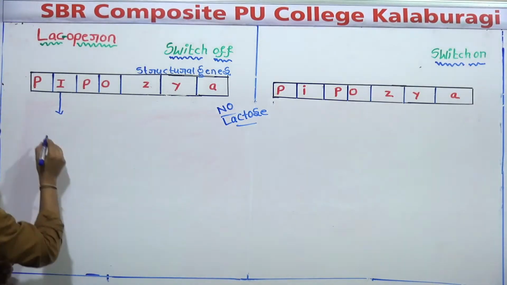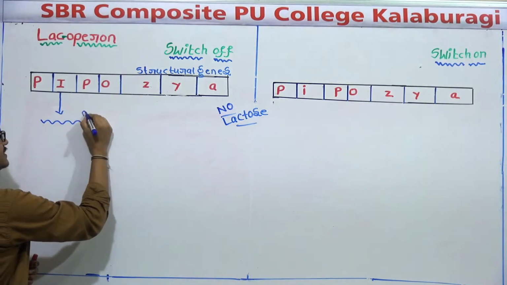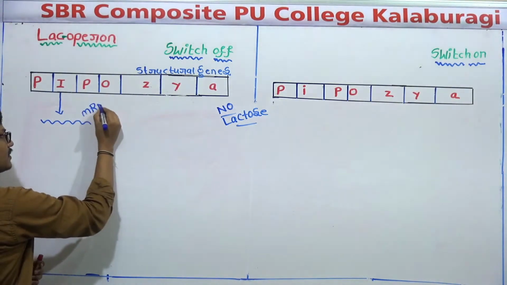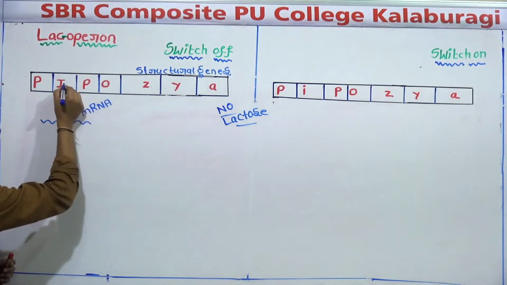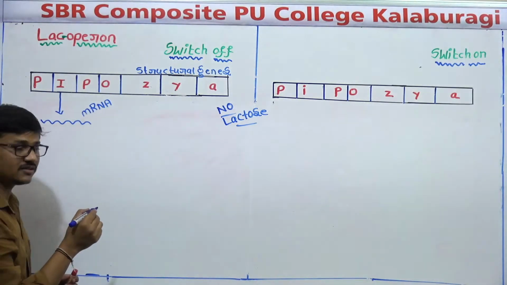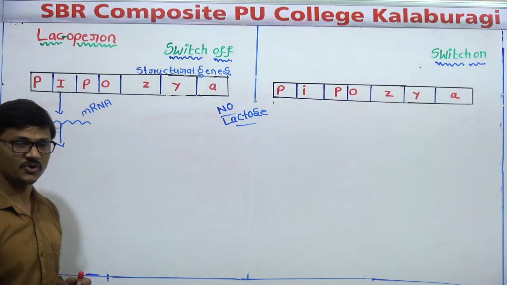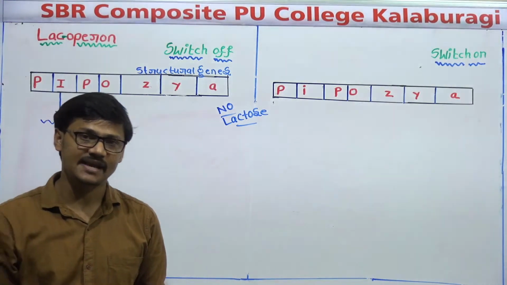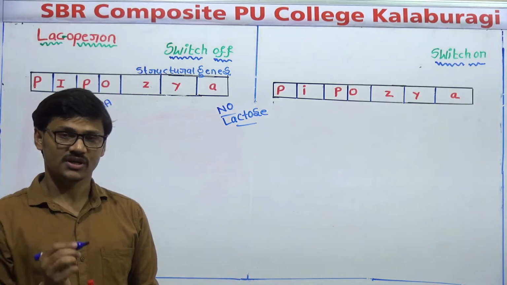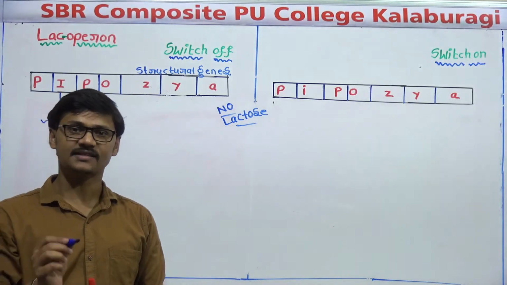After transcription, mRNA is produced. This is the mRNA of the regulatory gene. Now this mRNA undergoes translation. You know that mRNA is used for translation, where the information present in mRNA is used for synthesis of a particular protein.